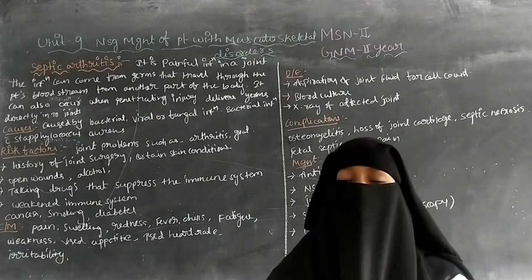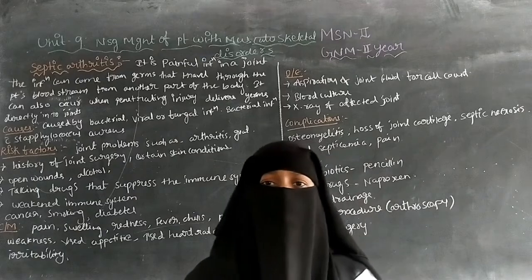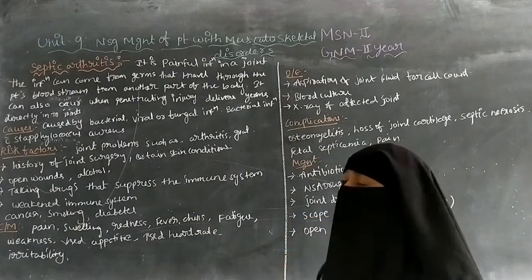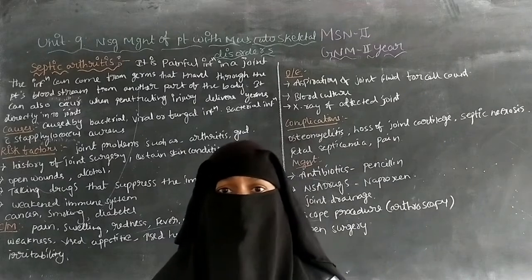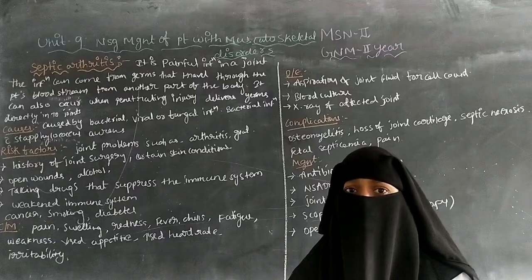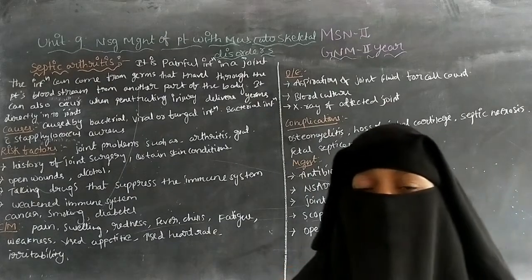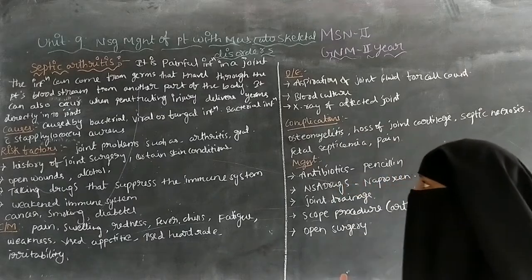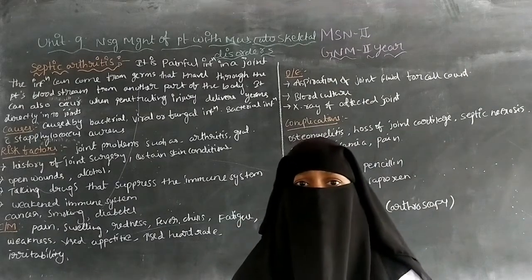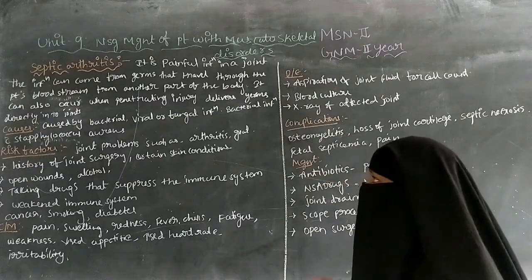The germs can enter the bloodstream of the patient and travel from the bloodstream to the joint and other parts of the body, causing infection.